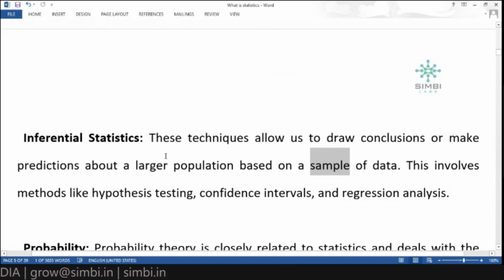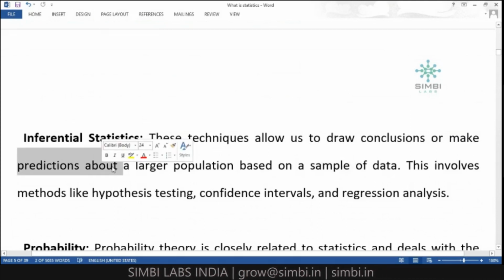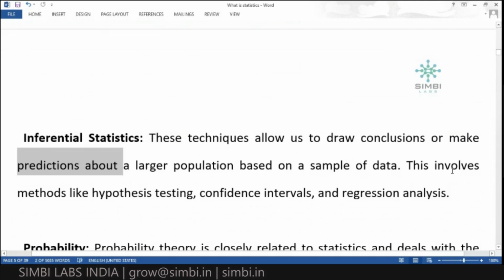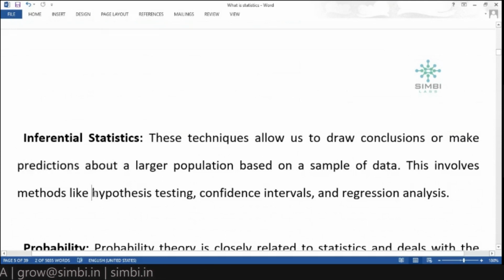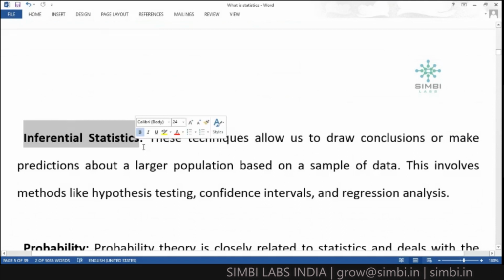So in inferential statistics, we use some techniques to get conclusions, and we can also predict information. We follow methods like hypothesis testing, confidence intervals and regression analysis.